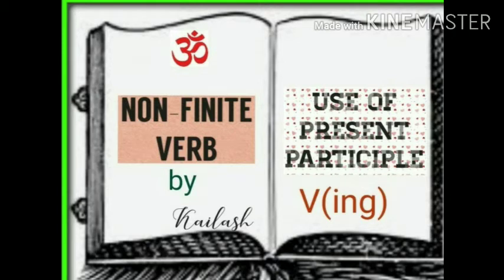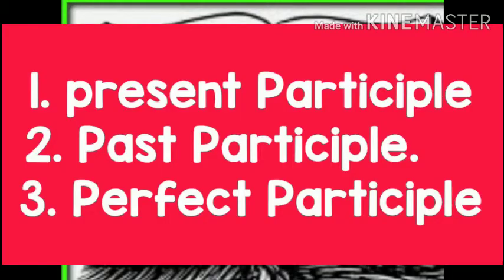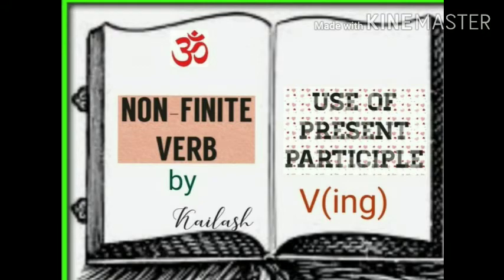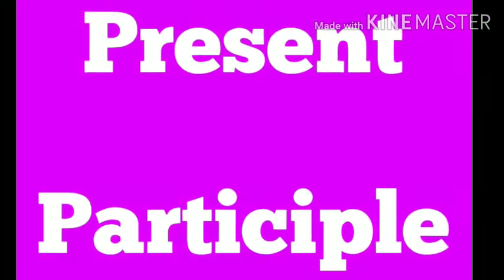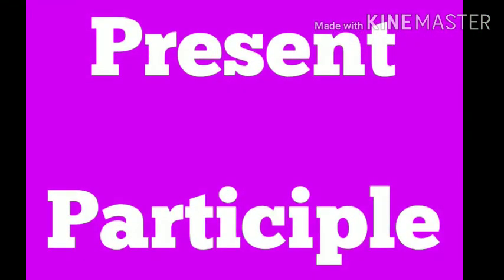Again, participles are of three kinds. First, the present participle, second, the past participle, and third, the perfect participle. Today we shall discuss present participle.